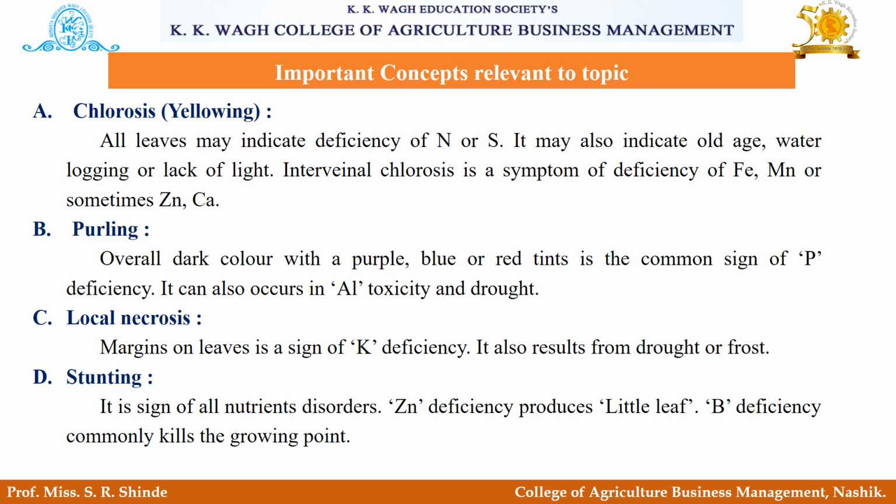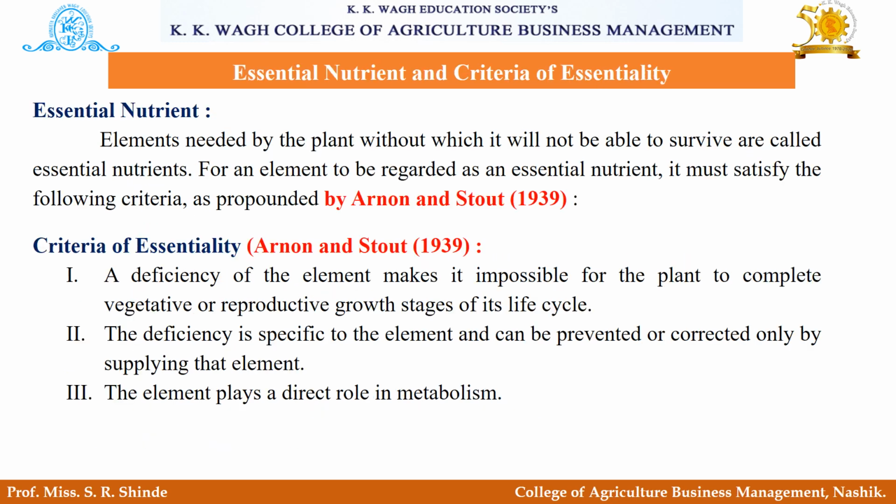Next is pearling. How can we identify pearling on a particular plant part? Overall dark color with a purple, blue or red tint is the common sign of phosphorus deficiency, and it can also occur in aluminium toxicity and drought conditions. Next is local necrosis. Necrosis on leaf margins is a sign of potassium deficiency, and it also results from drought or frost conditions. Next is stunting. Stunting is the sign of all nutrient disorders. For example, zinc deficiency produces little leaf, and boron deficiency commonly kills the growing point.